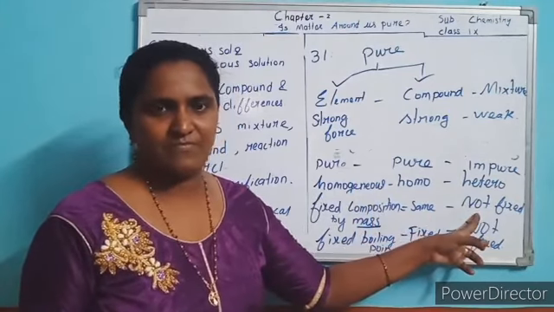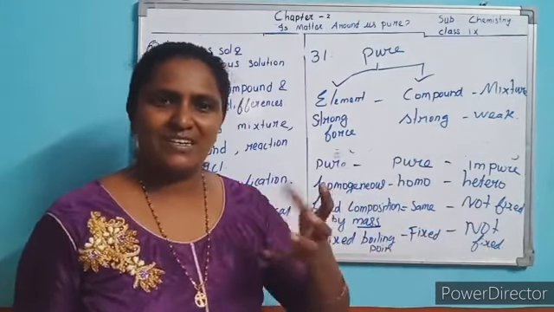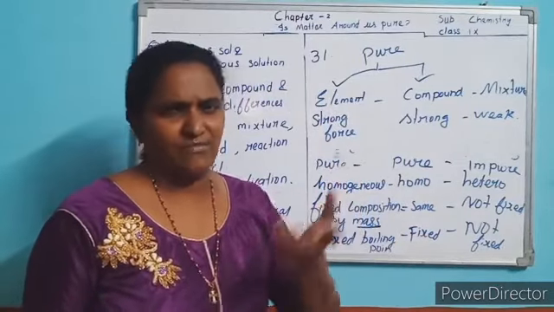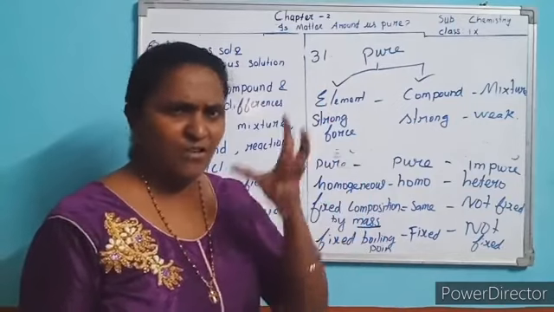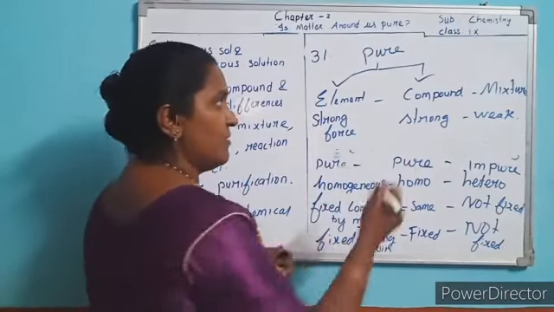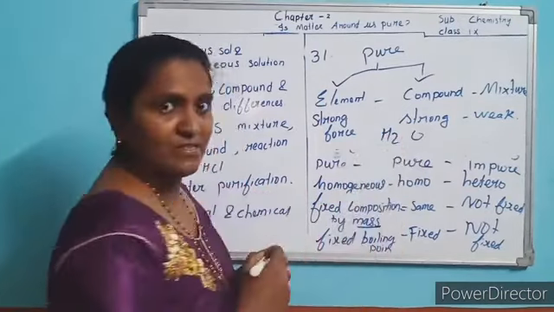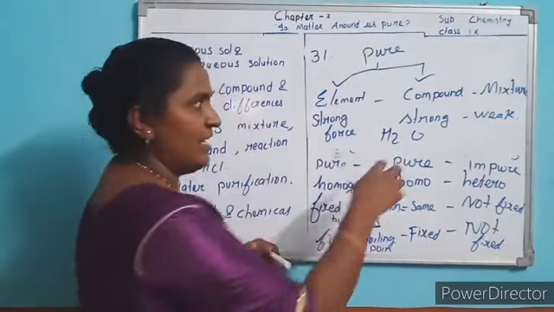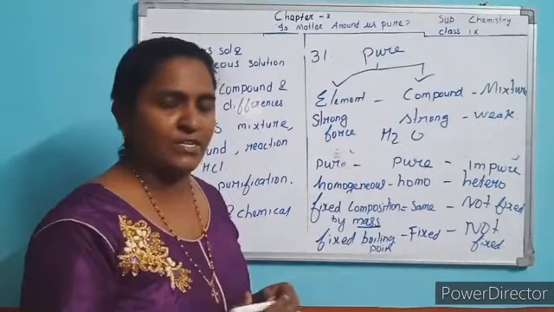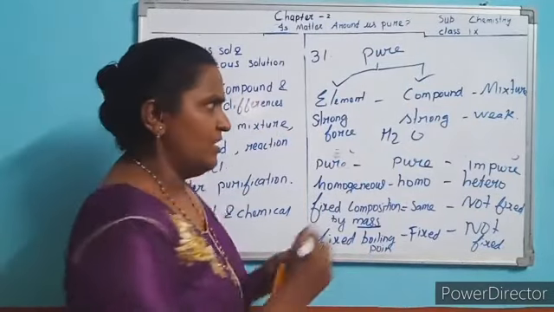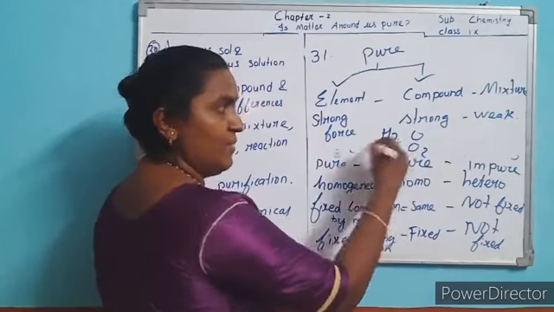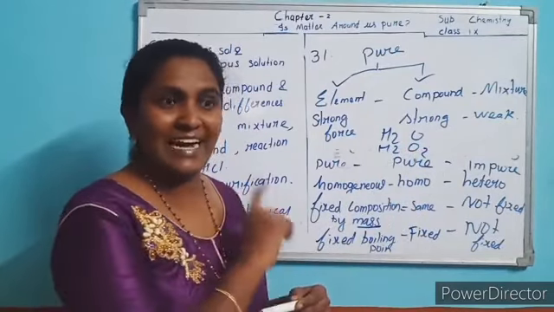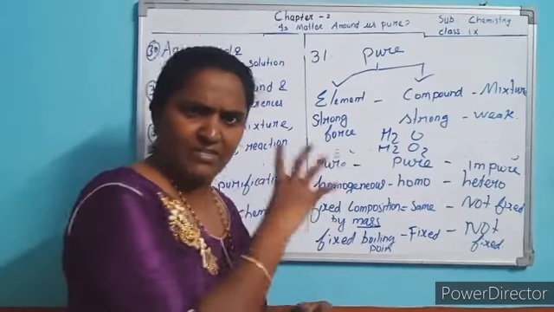Here not fixed. Sugar with water, you can take any amount, that is your wish. Any amount of salt and water, it is not fixed. Here, I told you, water means you cannot take any amount. To prepare water you want a fixed composition, 2 atoms of hydrogen and 1 atom of oxygen, then only you get water. If you add 2 atoms of hydrogen and 2 atoms of oxygen, you will get another liquid which we cannot drink, that is hydrogen peroxide. So it should be fixed.